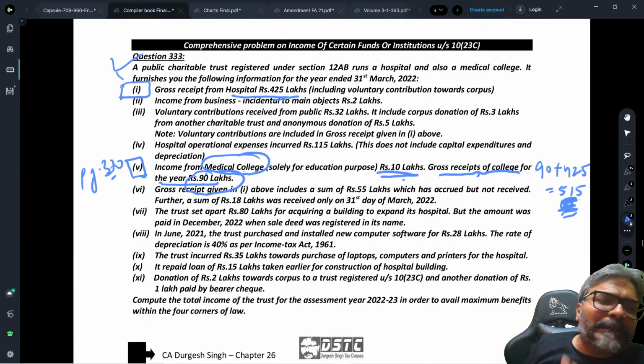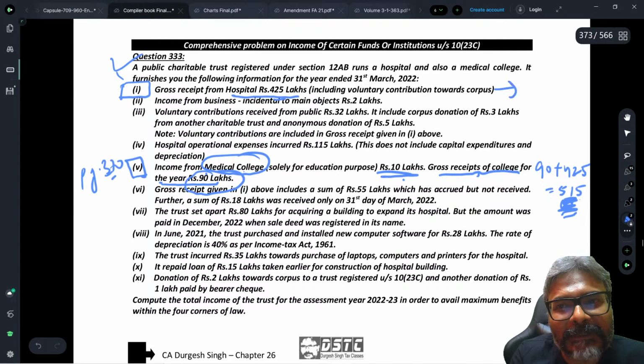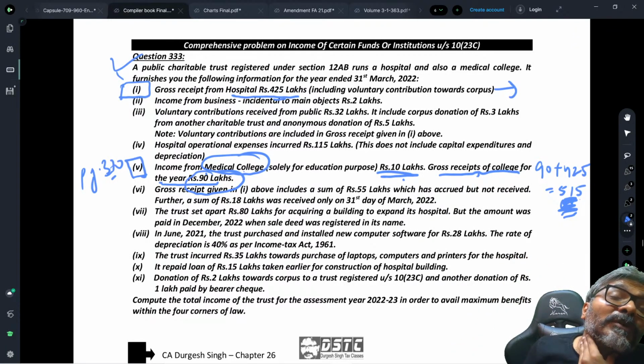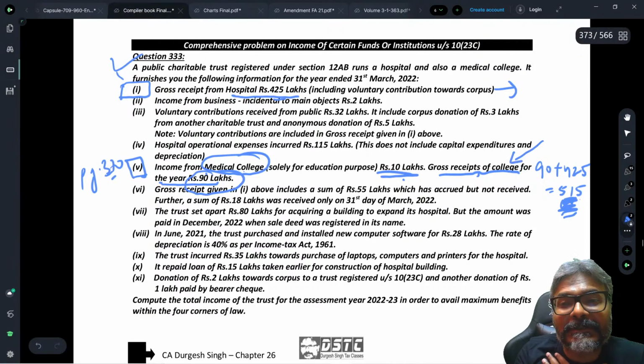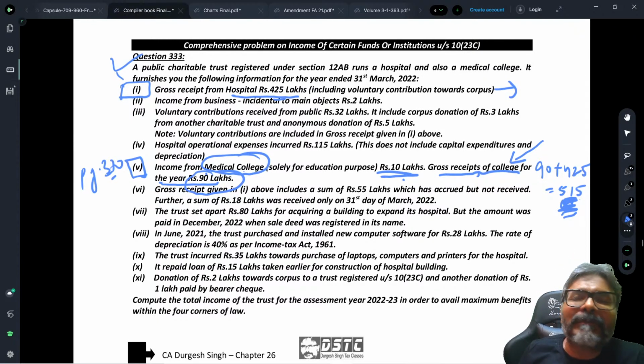And if it was independent, then this 425 lakhs till last year, because it crossed 1 crore, for the hospital it would be condition-based exemption. Therefore, for the hospital, it is the condition-based exemption. And for the medical college, students, 90 lakhs does not exceed 1 crore.